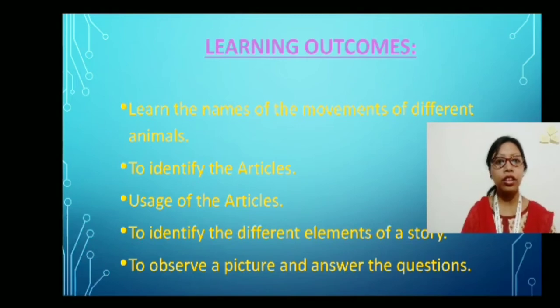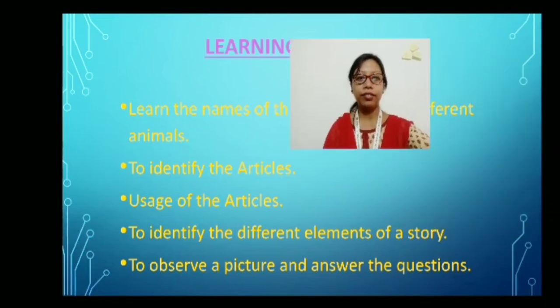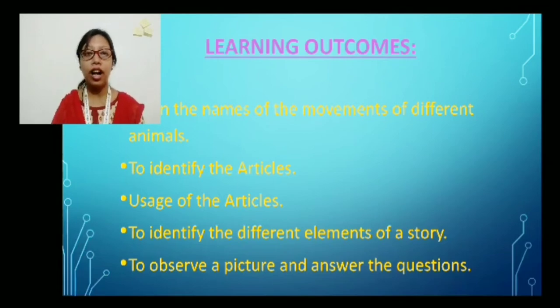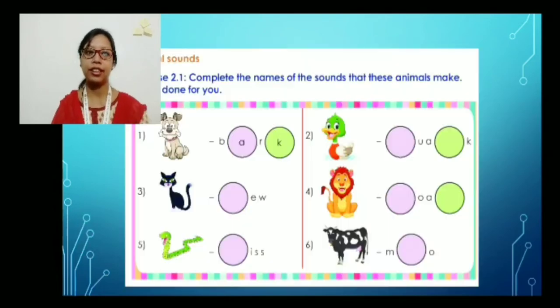Then you will also learn to identify the articles and the uses of the articles. You will learn to identify the different elements of a story and to observe a picture and answer the questions. These are some of the outcomes that you will learn after the explanation and discussion of module 6.